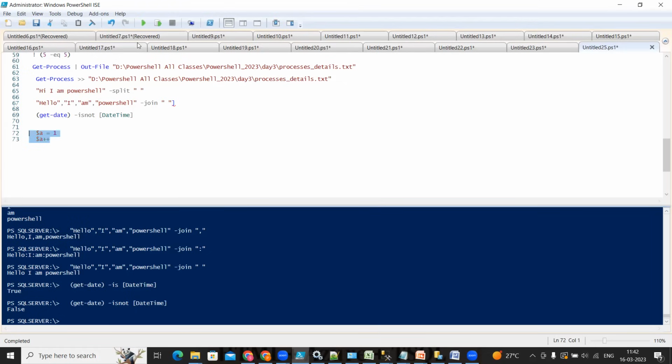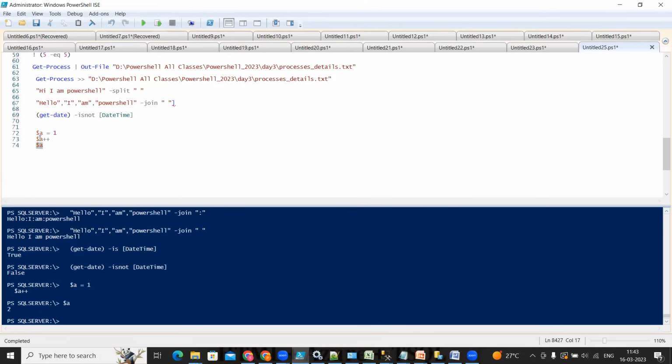The value of a is 1, and then one is added, so I have to write here $a. If I print it this time, it is going to print the value 2. If I execute this one more time, now 2 is going to become 3. Now I don't have to use a = again. If I use it again, it is going to be overwritten. So I don't have to use this a second time.